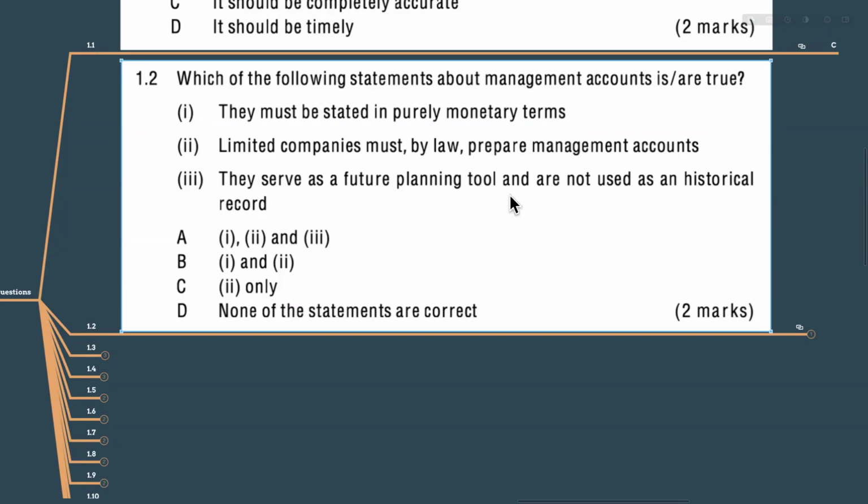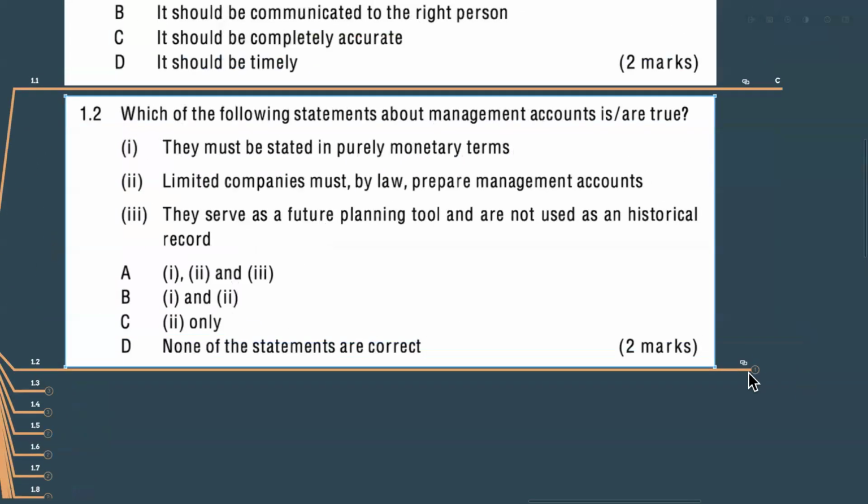So the clause 'and are not used as an historical record' makes this entire statement wrong. 'They serve as a future planning tool' is correct, we entirely agree. But the statement contains 'and are not used as an historical record', so no. So none of the statements are correct. So the answer is D.